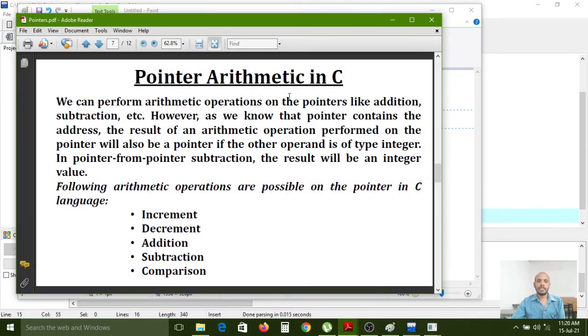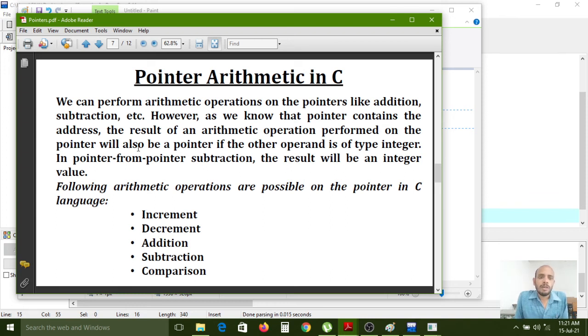Next, pointer arithmetic. By using pointers we can also perform some arithmetic operations. We can perform arithmetic operations on pointers like addition, subtraction, etc. However, as we know that a pointer contains the address, the result of an arithmetic operation performed on the pointer will also be a pointer, if the other operand is of integer type.